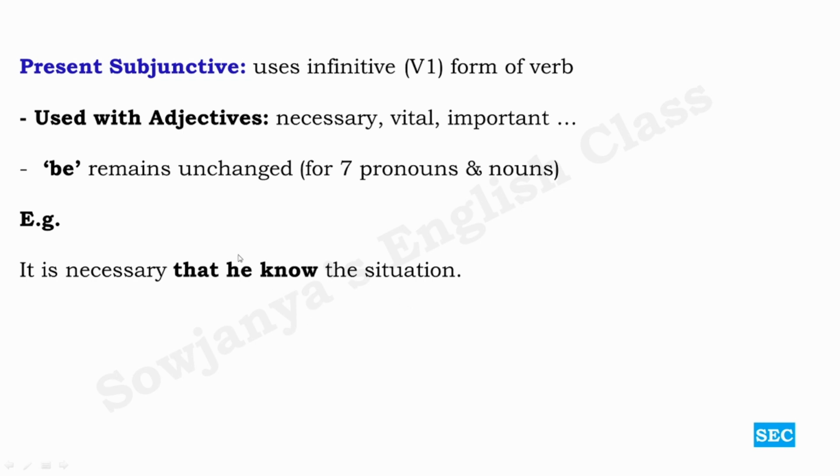Actually, what do we prefer along with he? We prefer s here. He knows the situation, but it is wrong in the subjunctive mood. Okay, we should let the verb be V1 only. Okay, it is necessary that he know the situation. And then it is vital that both the companies merge. According to this sentence, there is not much problem because companies is plural. That is why it is taking merge instead of merges. There is no problem with plural ones.